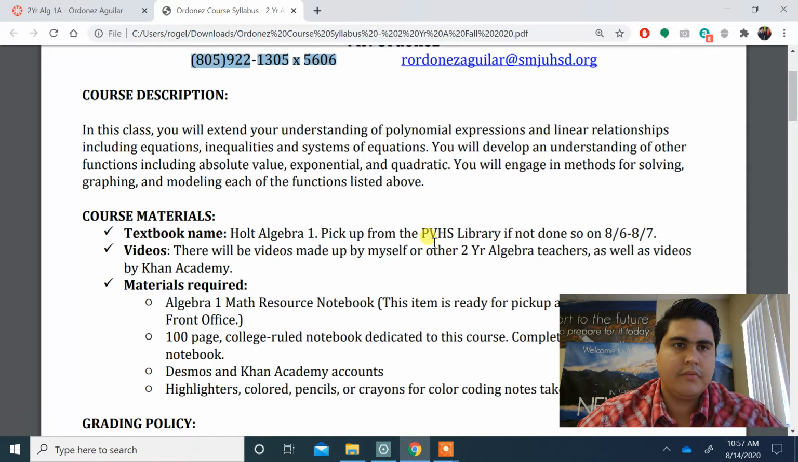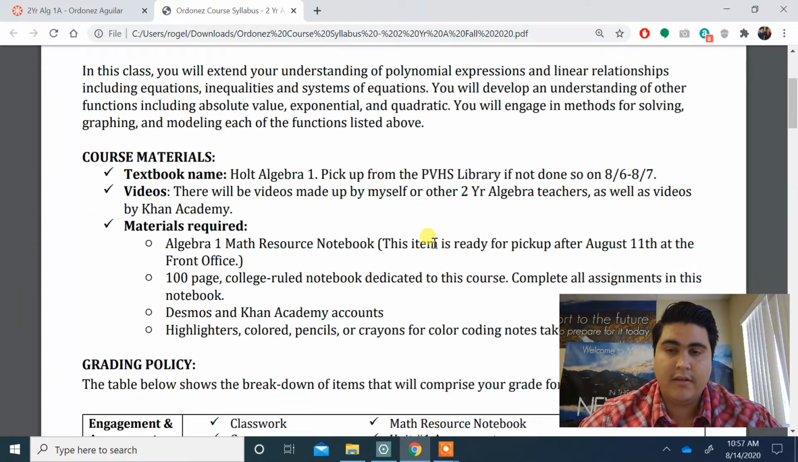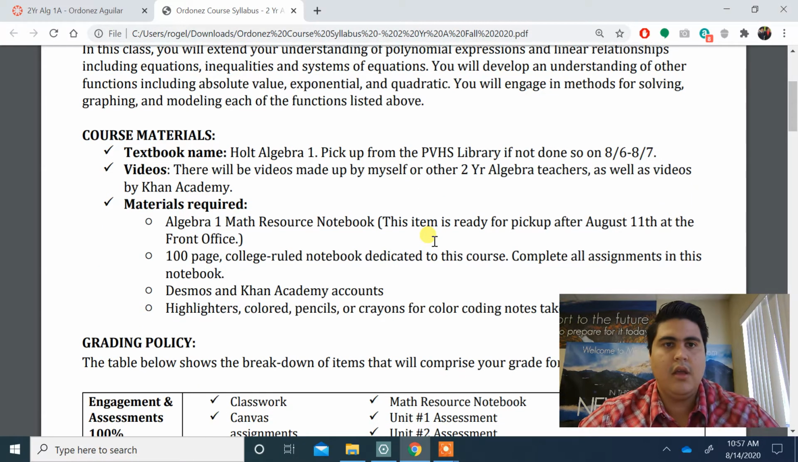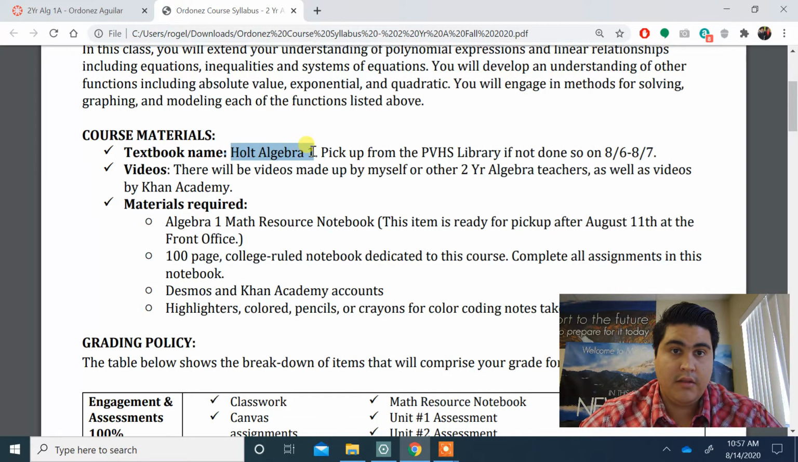All right, so course description, you can read that on your own, but pretty much we're going to be studying polynomials, equations, inequalities, systems of equations, and you will develop an understanding of other functions, absolute value, exponential, quadratics, and all of that good stuff we're going to be studying in this class. It's an algebra class. If you haven't already, you should have gotten your textbook. The textbook name is right there. You need to pick that up from the library if you haven't done so. So make sure that you go to the library anytime during the week and pick that up if you haven't already.